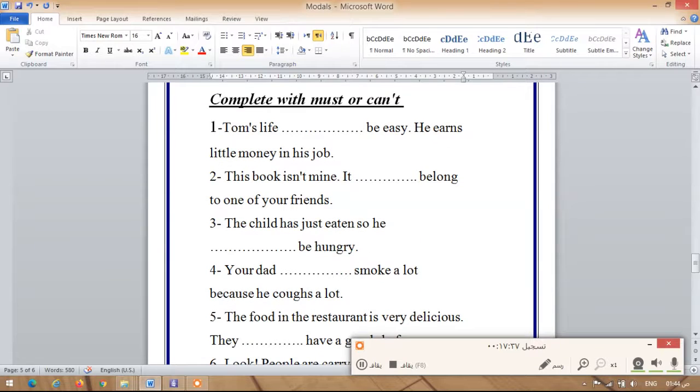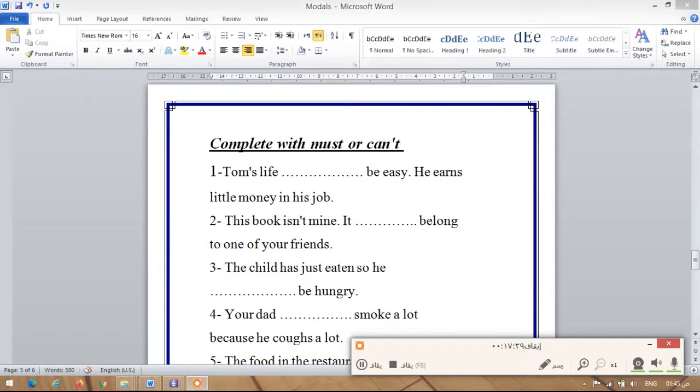Number 1, Tom's life does be easy. He earns little money in his job. Number 6, you have to, if you're not sure of something or if you're not sure of the model, okay, use the 2 models and then read the sentences and see whether they make sense or not. Tom's life does be easy. He earns little money in his job. Must be easy and he earns little money in his job.